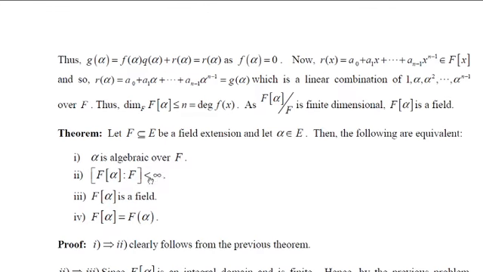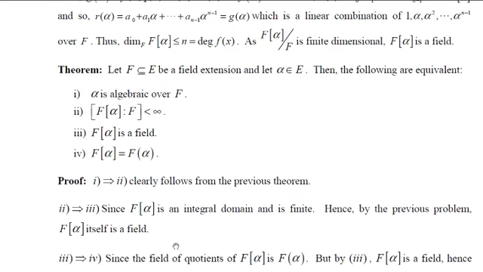So clearly it follows from the previous theorem. Now let us prove 2 implies 3. What is the dimension of F(alpha) over F? It is finite. And by the above problem, because we know that F[alpha] is an integral domain and is a finite dimensional vector space, therefore this itself is a field, which also follows from this result.